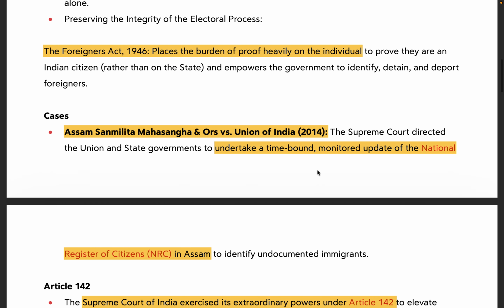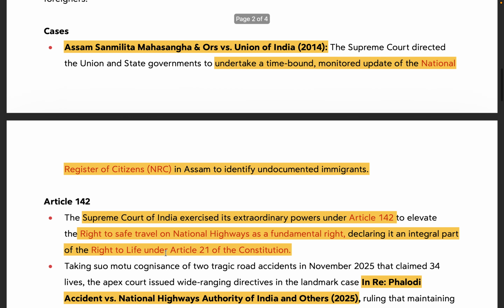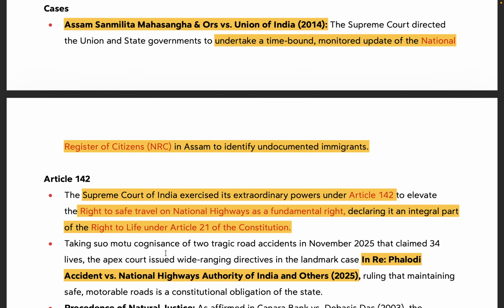Okay. One more case mentioned in this article was Assam Sanmilita Mahasangha and Ors versus Union of India. Here also the Supreme Court had directed the union and state governments to undertake a time-bound monitored update of the National Register of Citizens in Assam. So, if at some place you are being asked to justify your stance on why NRC should be done, you can back up your argument by citing this Supreme Court case.